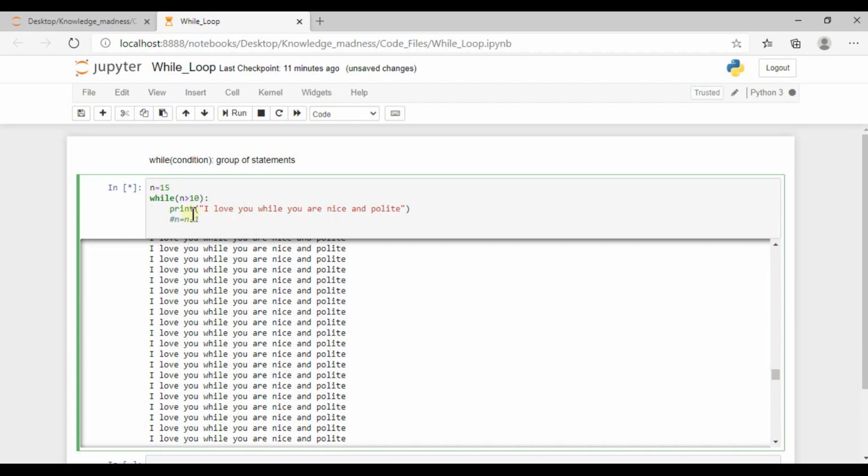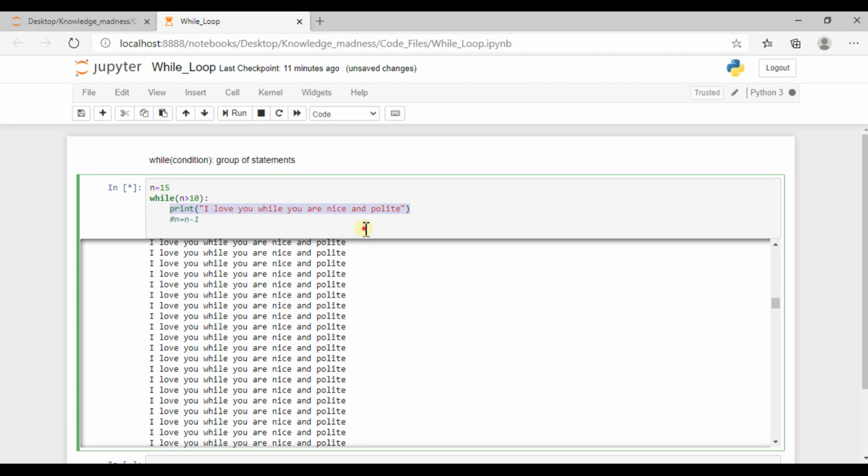Why? Because every time the n value is equal to 15 and the condition n less than 10 is continuously true, and because of this the print statement keeps printing over here, right? So when you are a beginner, you may make this kind of mistake in your earlier coding career.